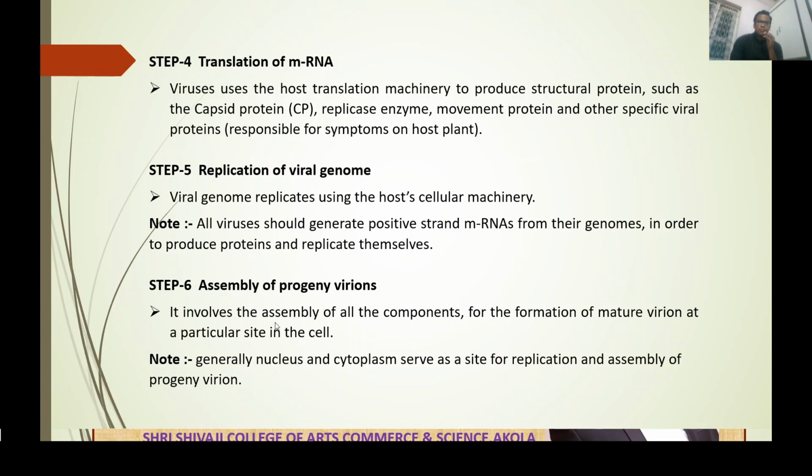It involves assembly of all components of the virus for the formation of mature virion at a particular site in the cell. Generally, the nucleus and cytoplasm serve as a site for replication and assembly of the progeny virion. In the host cell, the nucleus and cytoplasm serve as the site for replication and assembly of progeny virion.